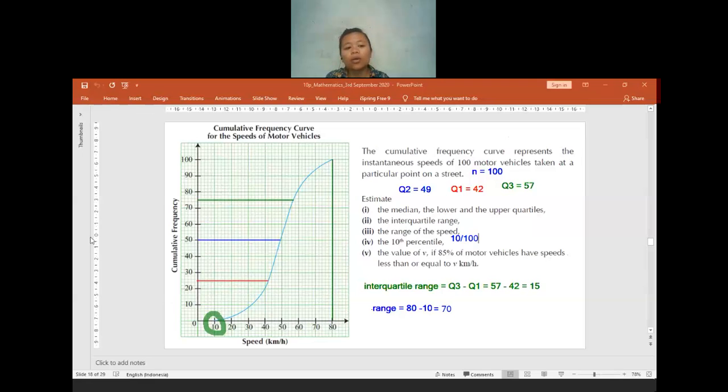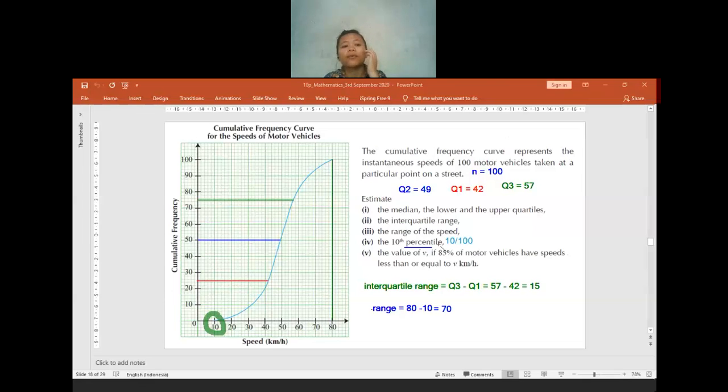Percentile, percent. You know the word percent? Percent means per hundred. That's why if we have 10 percentile, it will be 10 per hundred. Before, I told you the Q is for quarter. So if it is Q2, it is 2 per 4. Q1 is 1 per 4. Now we have the percentile. If it is 10 percentile, it is 10 per hundred. If 7 percentile, then 7 per hundred, and so on. Is there anyone who still gets confused with my explanation? Or maybe I talk too fast?